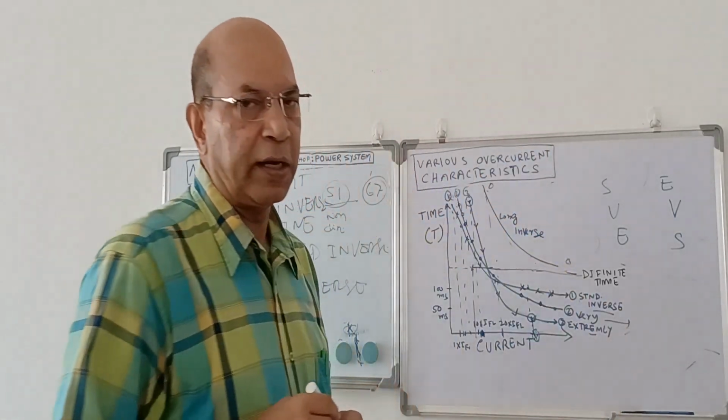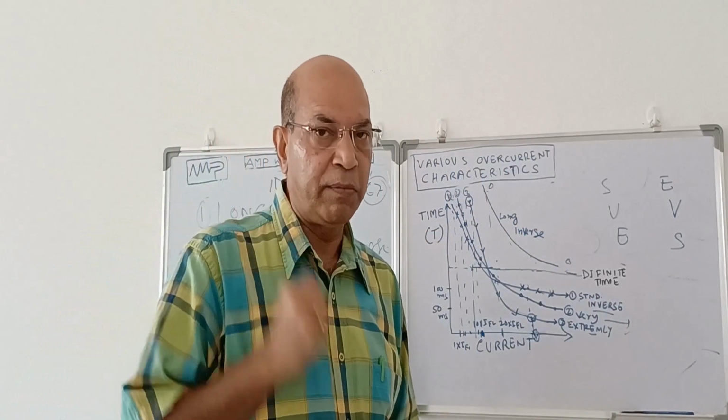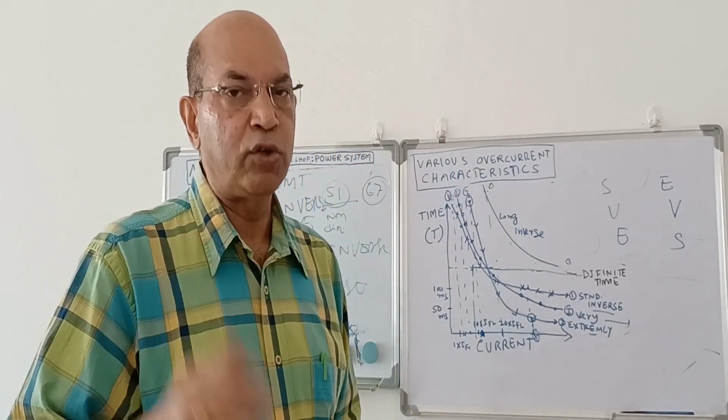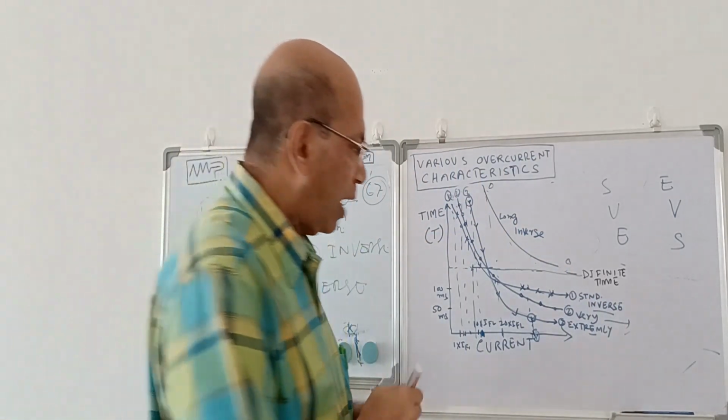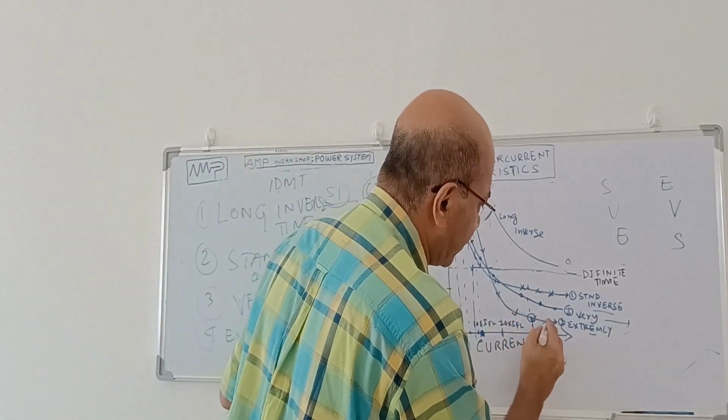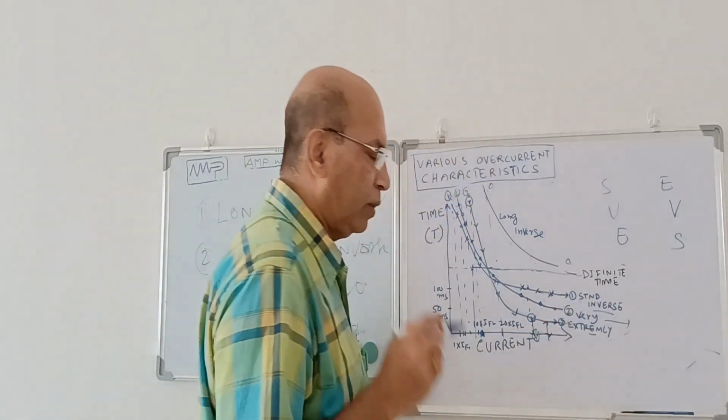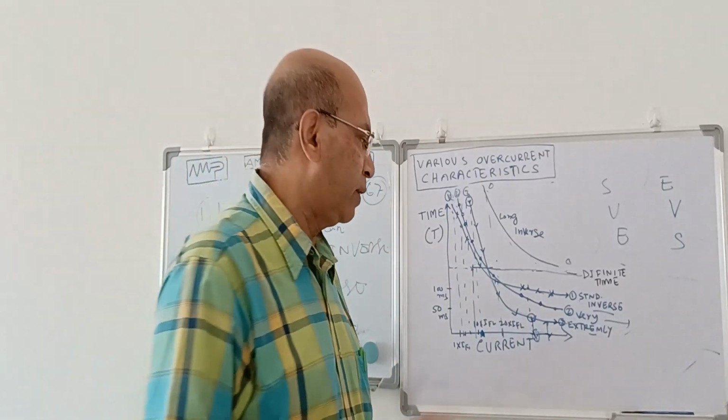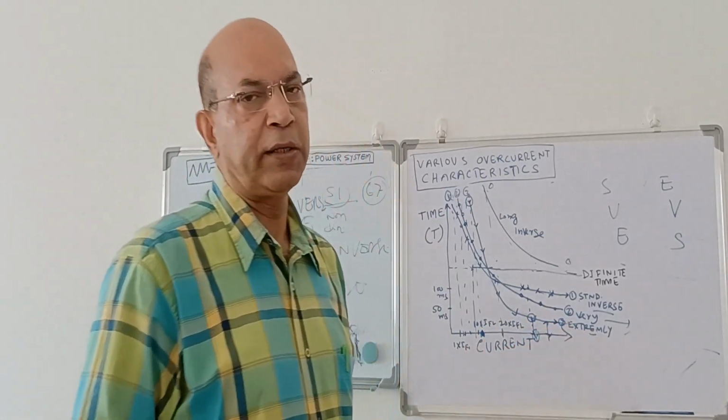And extremely inverse characteristics we use generally for the outgoing feeders. When the fault current is high, it should trip immediately. You see, for high fault current, it is like instantaneous characteristics. Only this is the operating time. So for a transformer feeder, outgoing feeders, we can use extremely inverse characteristics.